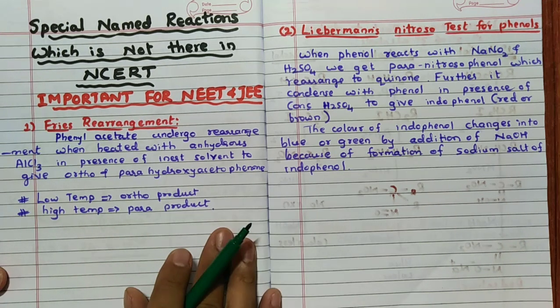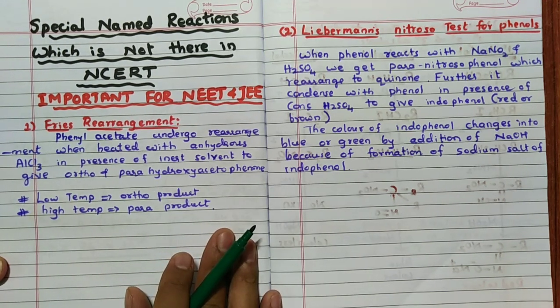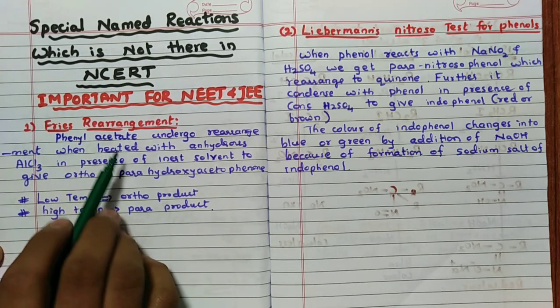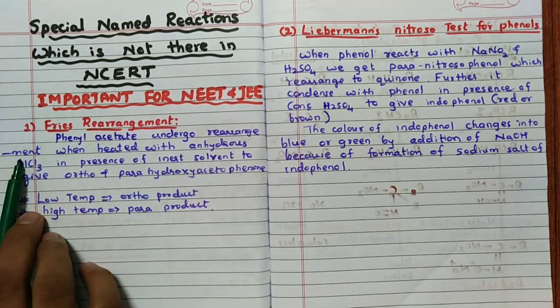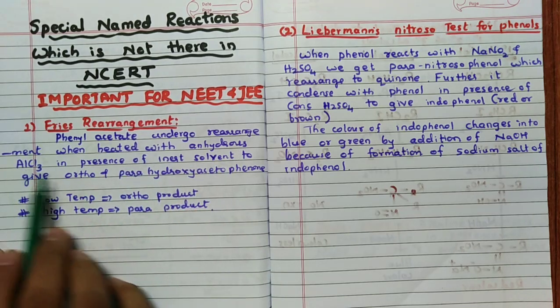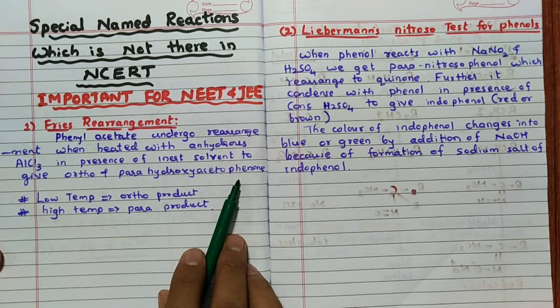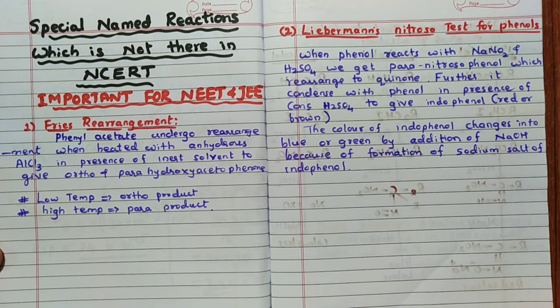Yes, let us start with the first one, Fries rearrangement. So remember, Fries rearrangement is nothing but phenyl acetate undergoing rearrangement when heated with anhydrous AlCl3 in presence of inert solvent to give ortho and para hydroxyacetophenone. So first we will see how that phenyl acetate is obtained.